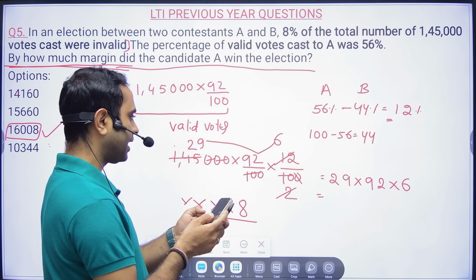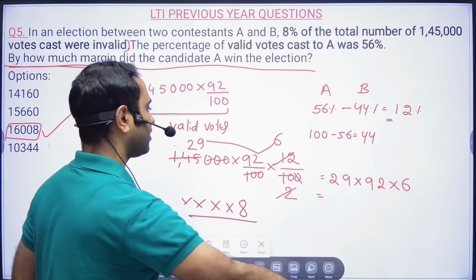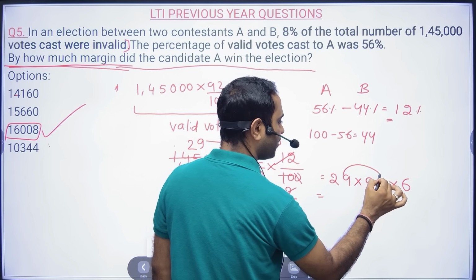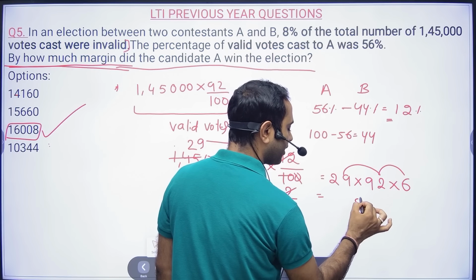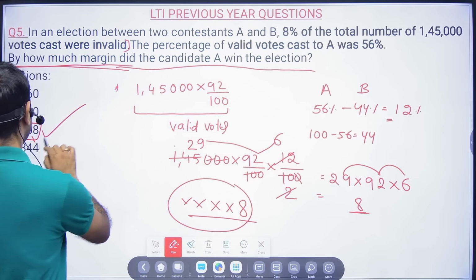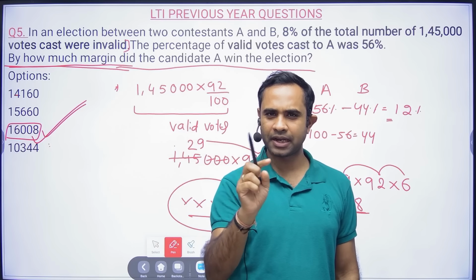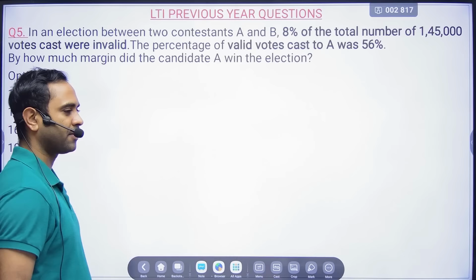So 29 into 92 into 6 is about 16,000. See what I told: 9 into 2 is 18, so at the end we have 8. 8 into 6 is 48, so the last digit is 8. You don't need to multiply all this. You could directly take the answer because there is only one option with 8 as the last digit. Clear? So question number 5 is also clear.